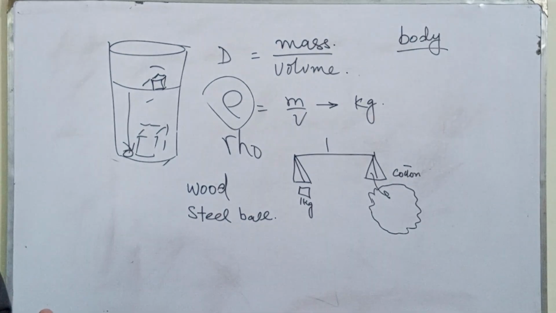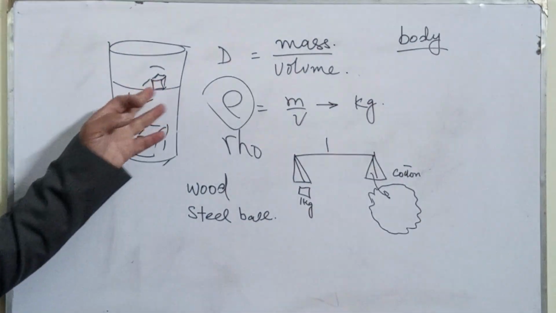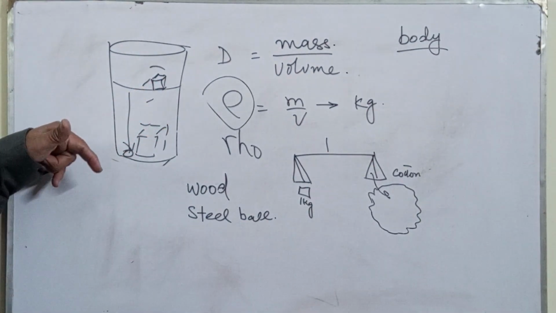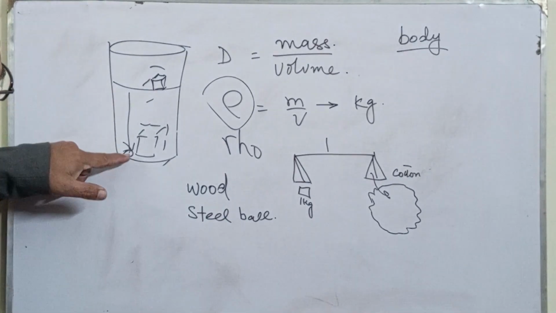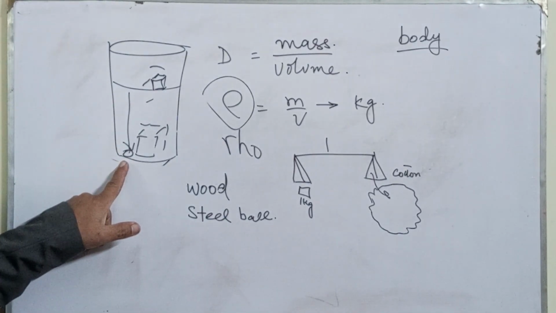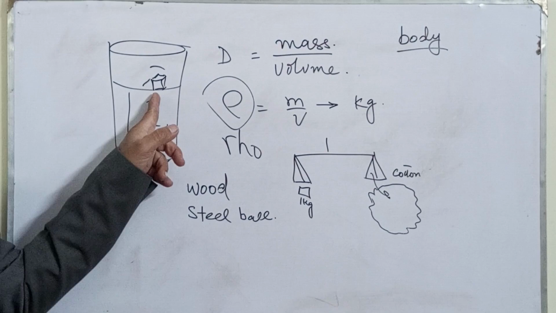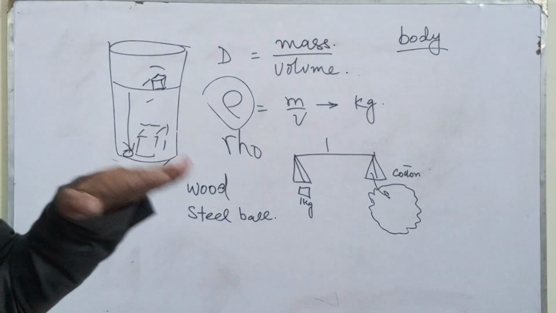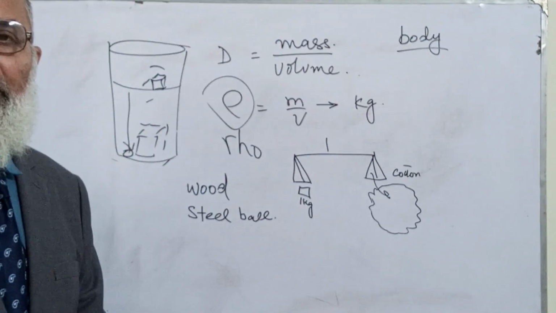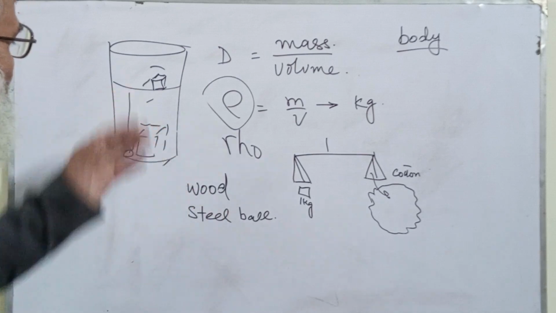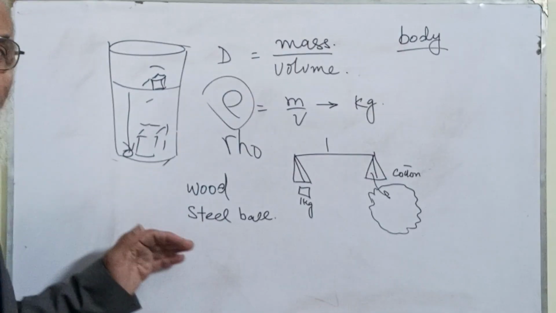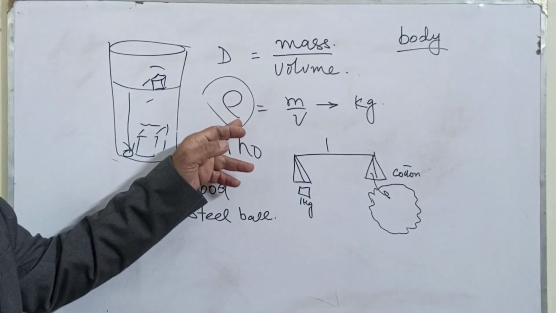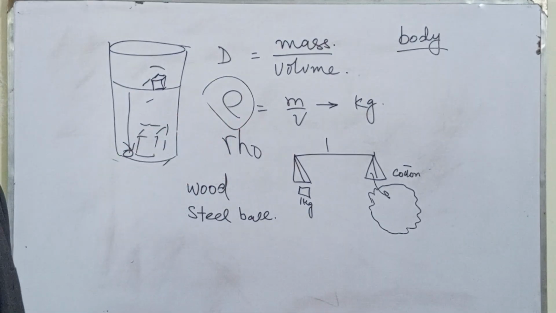That means there is something which lets a thing go down, and something which lets it float on the water. That very thing is density.